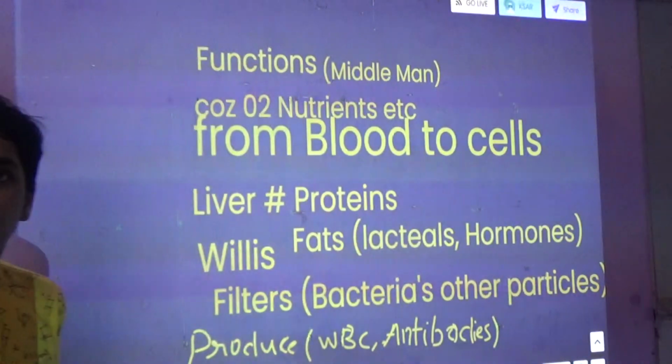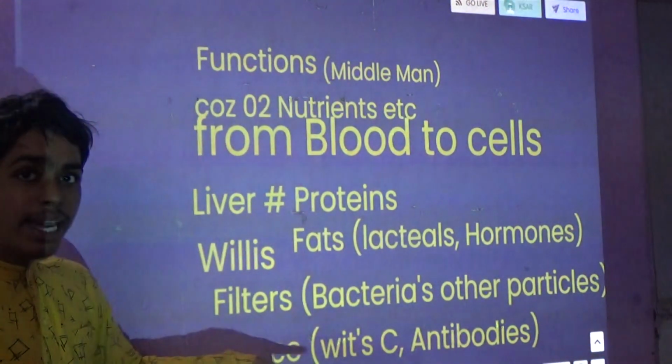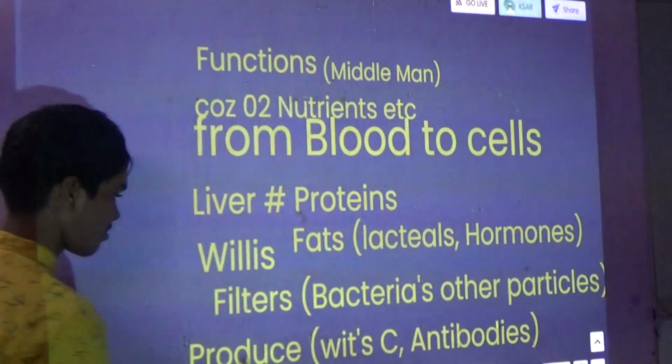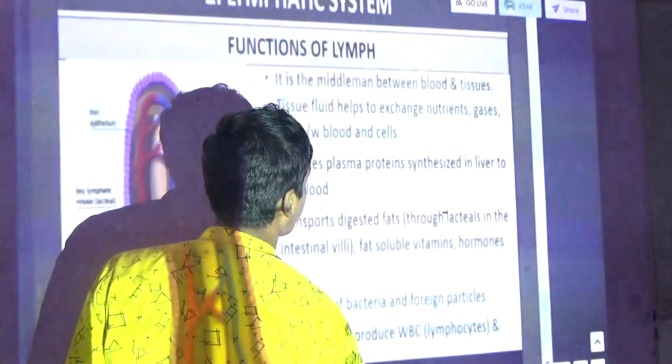Okay, what does it produce? WBC and antibodies. Here it is wrong, it is WBC, not with C. These are the functions. Now we will see the next.